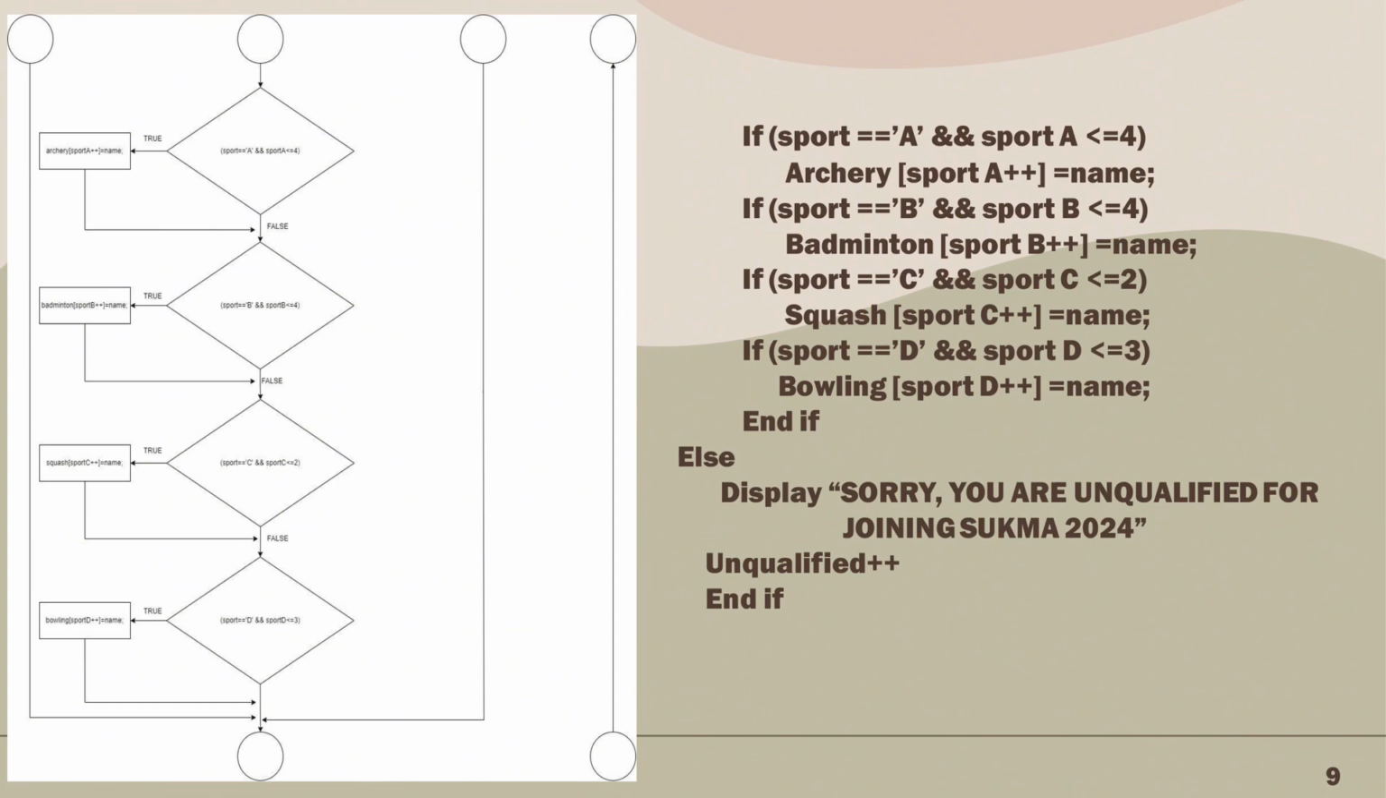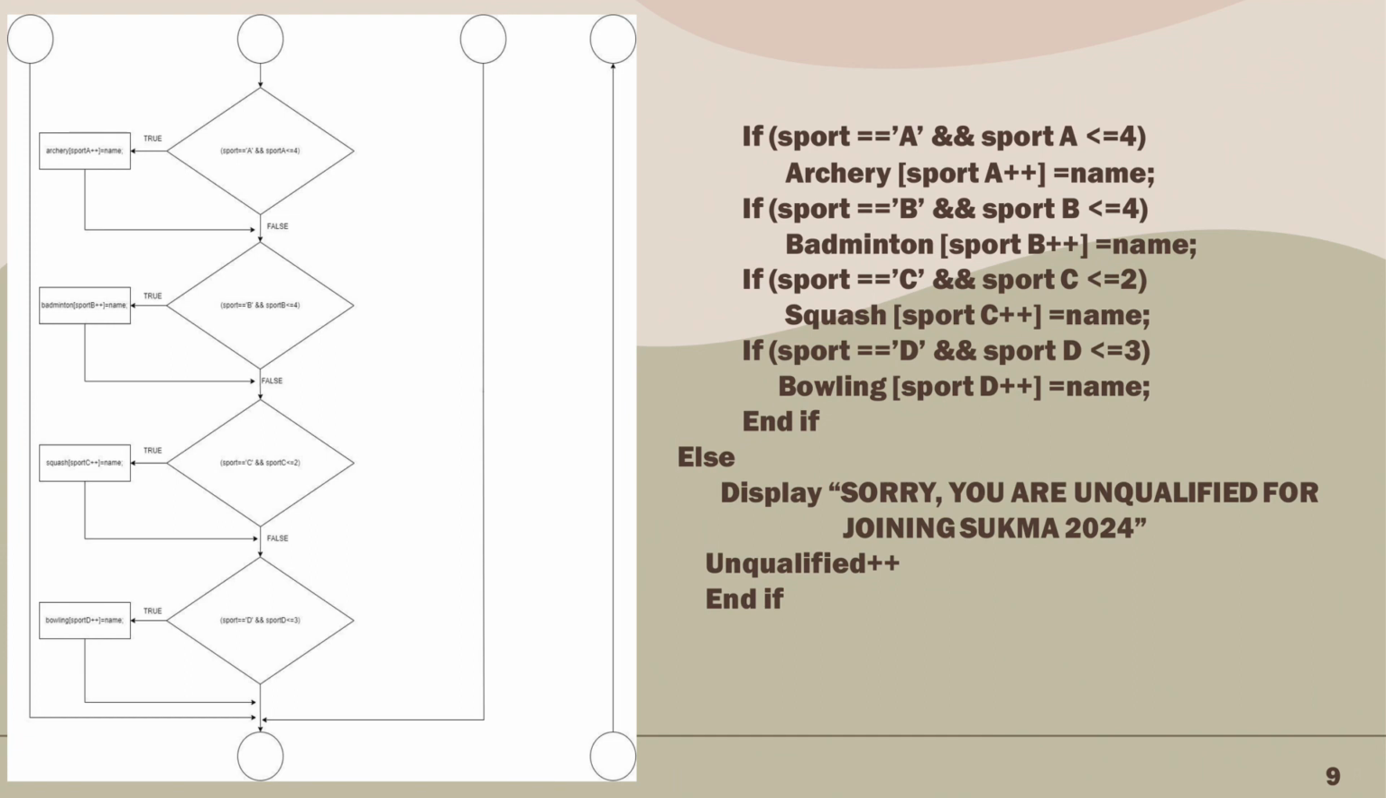Next, if sport equals A and sport A less or equal to 4, archery, sport A plus plus equals name. This line checks if the variable sport is equal to A and if the number of players for archery is less than or equal to 4. If both conditions are true, it means there's room for another player in archery, so the player's name is added to the archery list. Same goes for the sports badminton, squash, and also bowling.